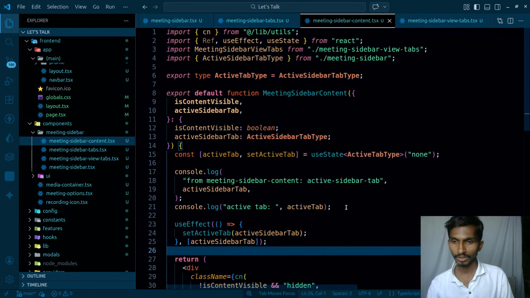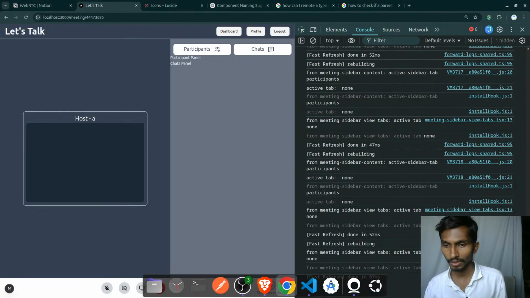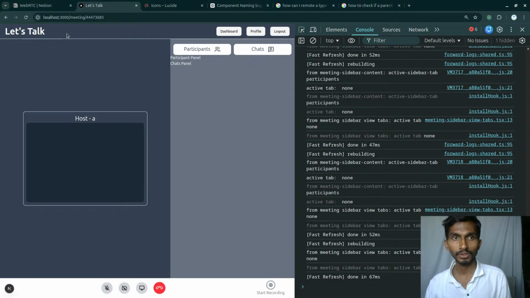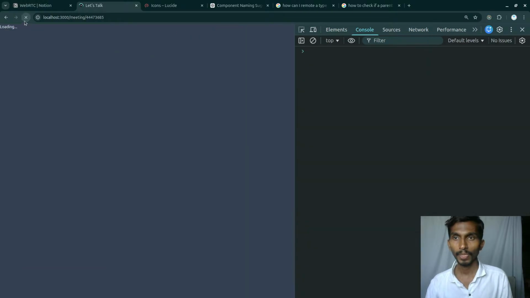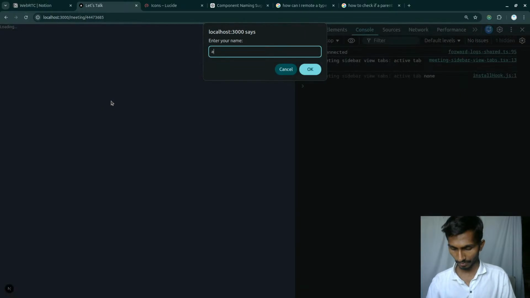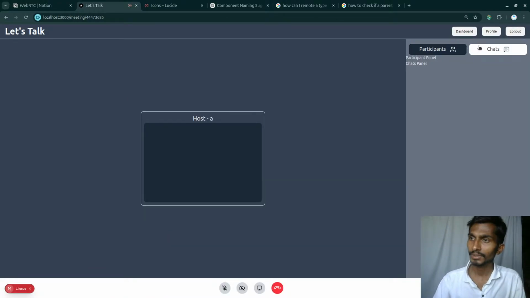This is how I'm gonna be setting the value. Most probably it's gonna work. If it doesn't work, I will check it again, but there's a high possibility of it working right now. Reload it. Okay, this works. It just takes a little time, but it does work.